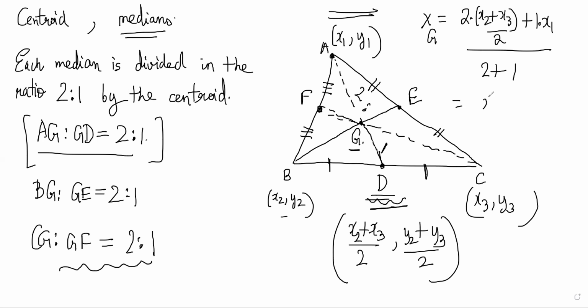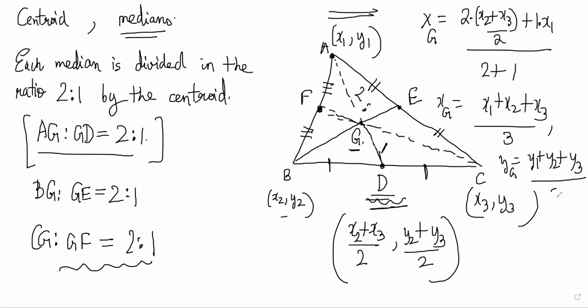So this becomes actually (x1 plus x2 plus x3)/3. That is your x-coordinate of the centroid. And similarly, y of G will also come out to be (y1 plus y2 plus y3)/3. So the coordinates of the centroid can be obtained by a little bit of coordinate geometry and section formula if you know the fact that the centroid divides the median in the ratio 2:1.